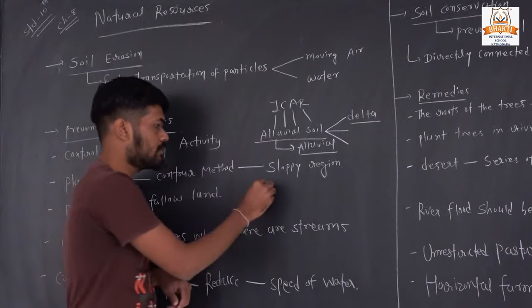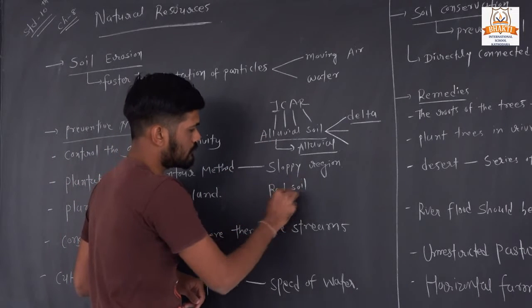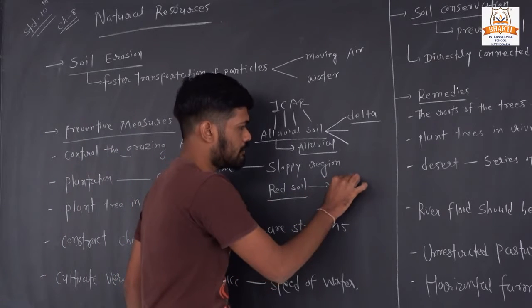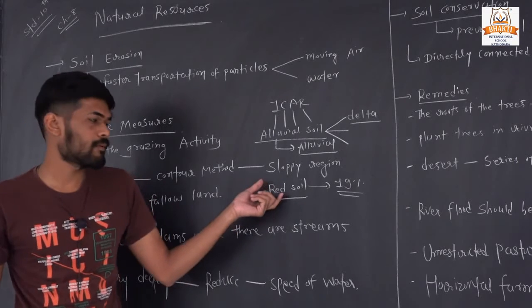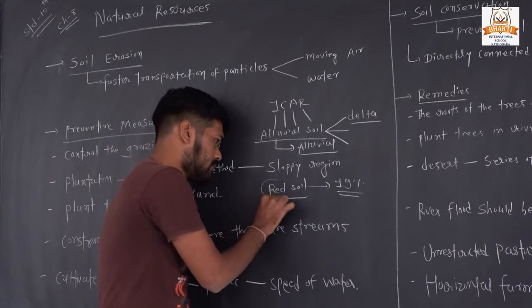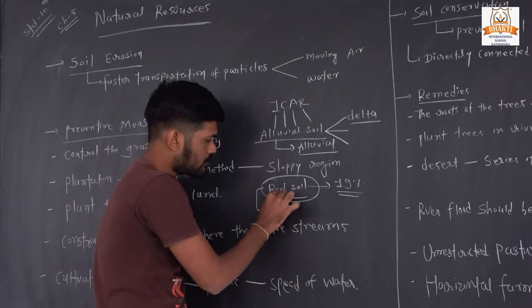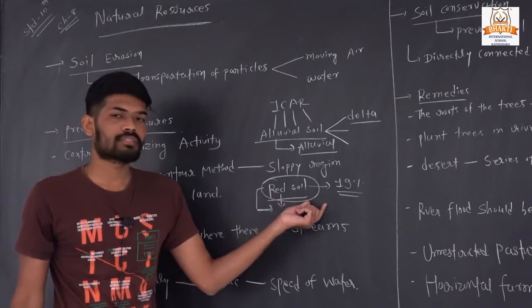Second one is red soil. Red soil covers 90% of the total part of India, okay. Once the board asks the question from this: red soil's color is red due to which?